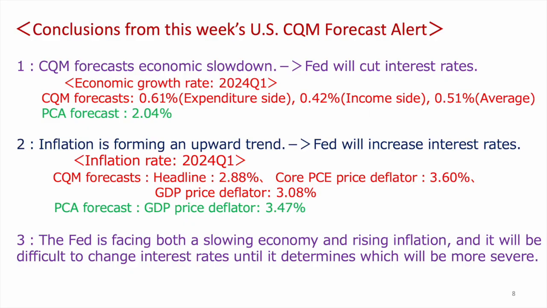Conclusions from this week's US CQM Forecast Alert. First, CQM forecasts an economic slowdown. It suggests the Fed will cut the interest rate. Second, inflation is forming an upward trend. It suggests the Fed will increase the interest rate.